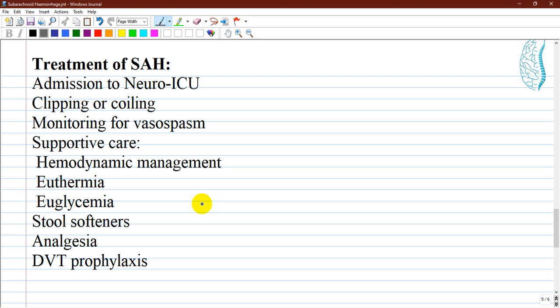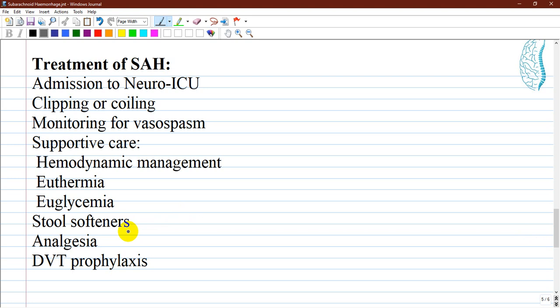Monitoring for vasospasm, also supportive care like hemodynamic management, maintaining blood pressure at less than 160 systolic, euthermia, euglycemia for preventing edema of the brain. Also constant hemodynamic monitoring, and stool softeners.